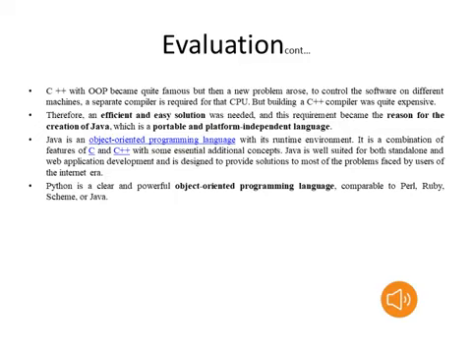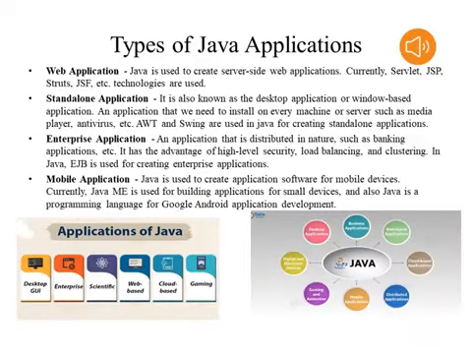Next, we will see the applications of Java and Python. In this slide we will discuss the Java applications. The main Java applications are web development applications, enterprise applications, mobile applications, and standalone applications. Here I will show the different types of Java applications with the help of images.